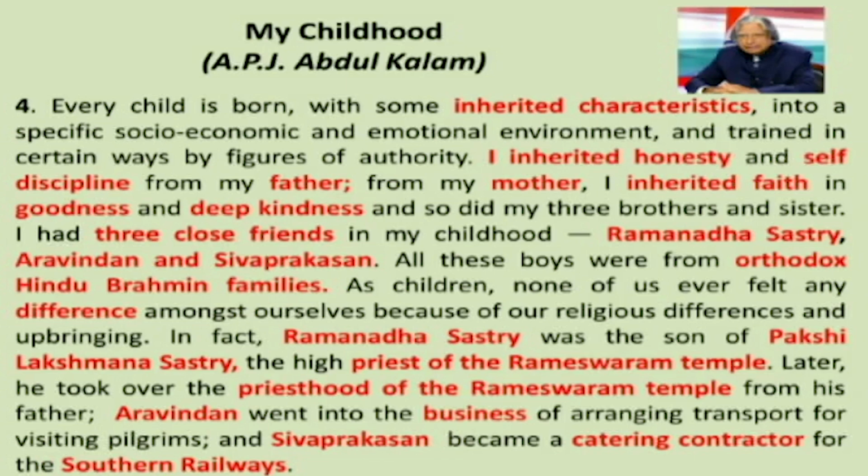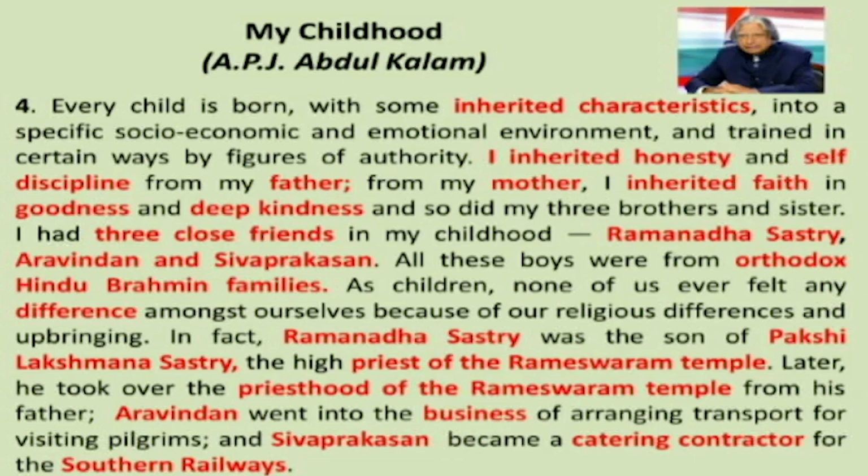In this paragraph, Kalam also talks about his three friends. Do you remember the names? Okay, they were Ramananda, Aravindan, and Siva Prakasan. Although all his friends were from Orthodox Hindu Brahmin families, yet they had never felt any difference because of their religious differences and upbringing, which was very good.